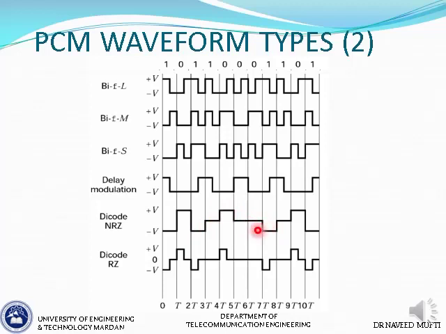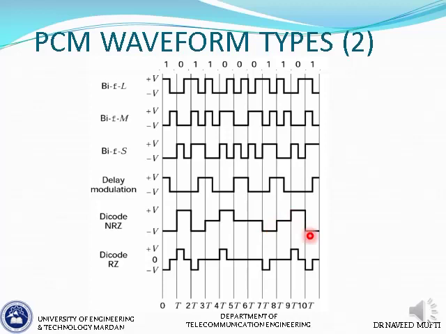So as you can see, it is also keeping a record of the previous polarity used, so that when the time comes, it knows which polarity to take. And whenever the next bit is the same, it goes 0, and so on. So this is dicode NRZ.